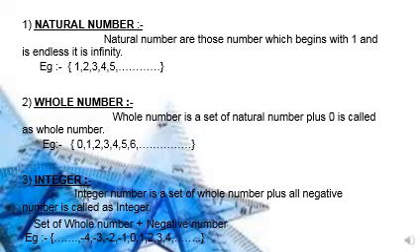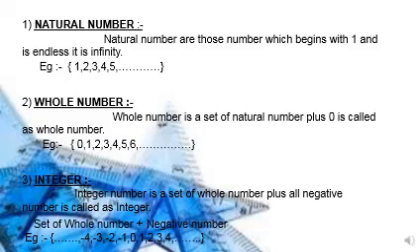Now we will see the third concept, that is the concept of integer. An integer is a set of whole numbers plus all negative numbers. Set of whole numbers plus negative numbers. Here we can see the example.